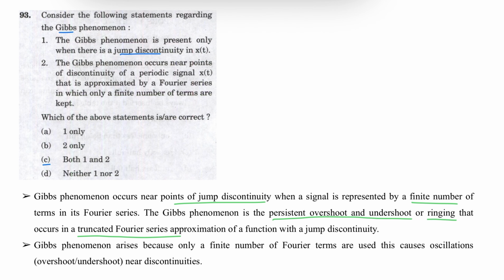with jump discontinuity. Statement 2. The Gibbs phenomenon occurs near the points of discontinuity of a periodic signal x of t if it is approximated by a Fourier series in which only a finite number of terms are kept. Statement 2 is also correct. So Gibbs phenomenon arises because only a finite number of Fourier terms are used, and this causes oscillations near discontinuities. Both statements are correct. Correct answer is option C.